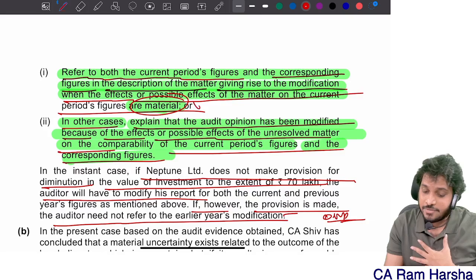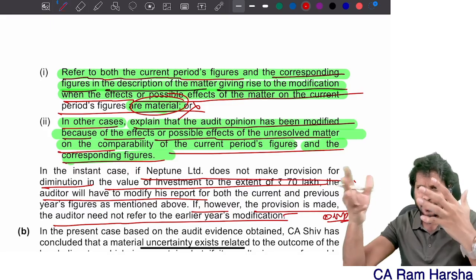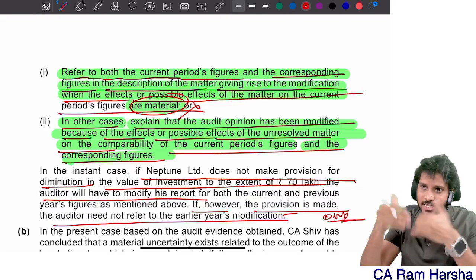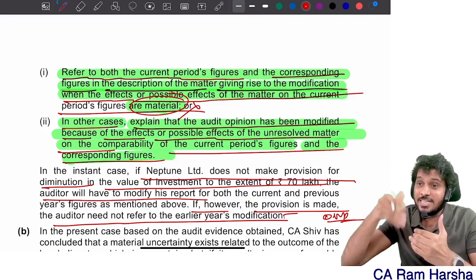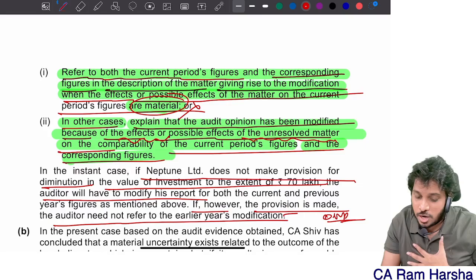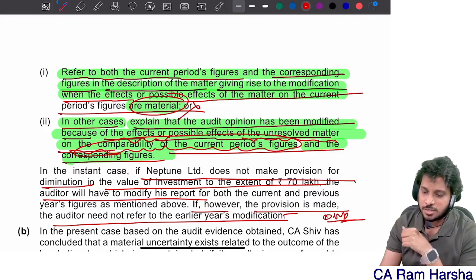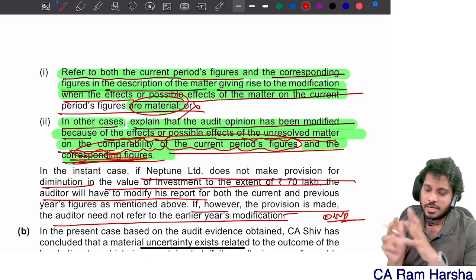Suppose in the current year it is not material. In the current year, if it is material, we will modify the current period; you will say that it is material. If in the previous year it was material, but in the current year it is not material, the mistake is carried forward, but in the current year it is not material. In order to explain the effect of the unresolved matter on comparability, you may talk about corresponding figures.